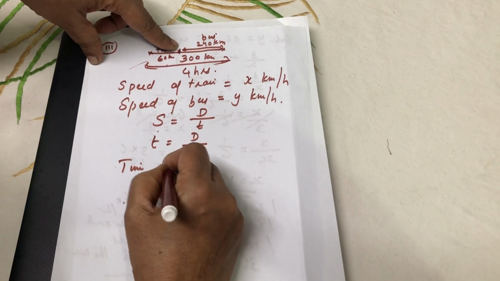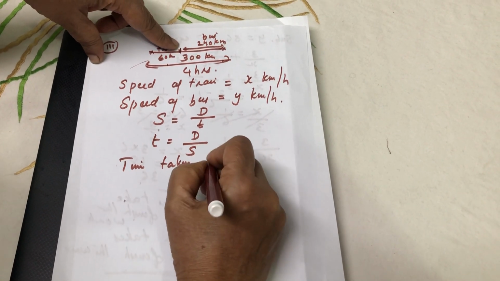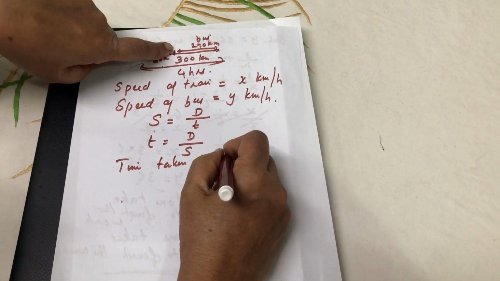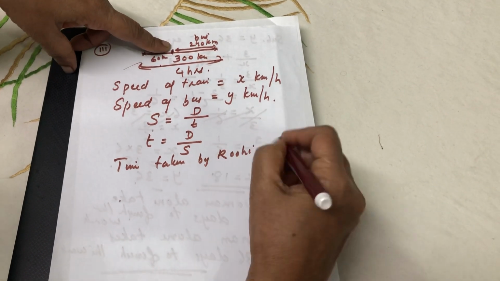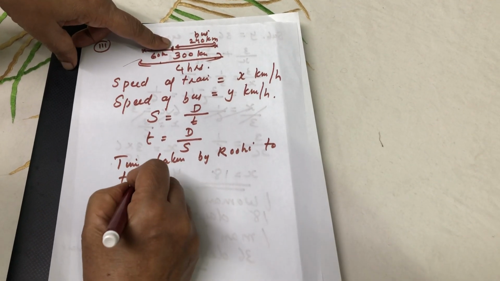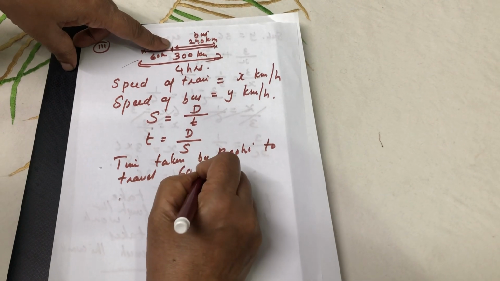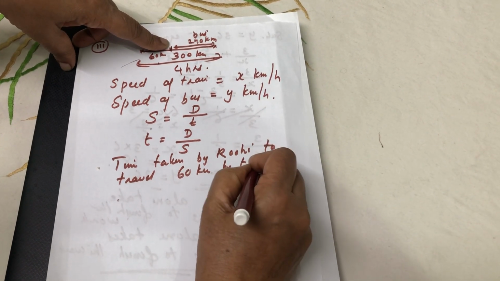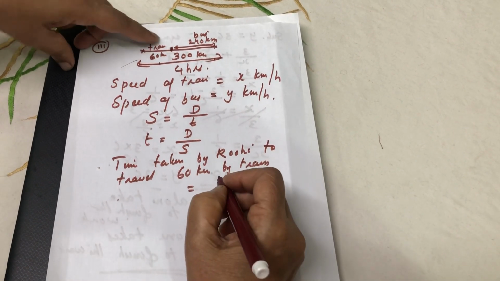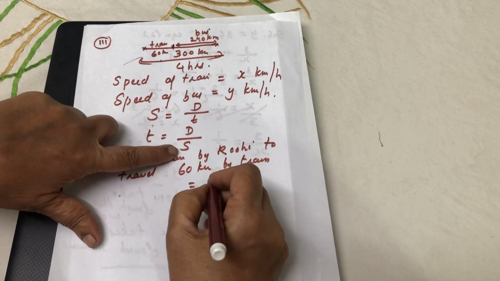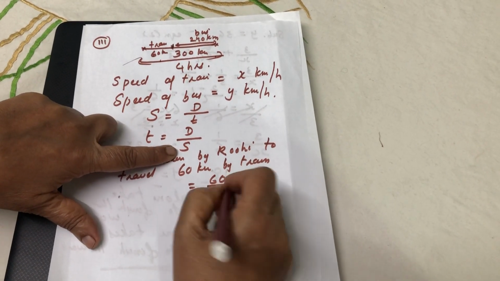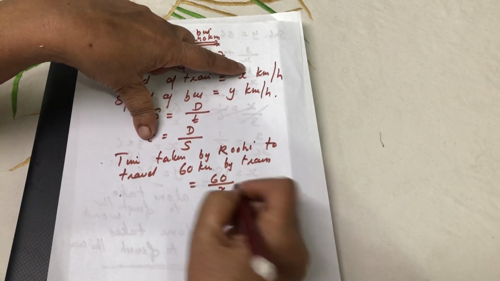Time taken by Ruhi to travel 60 kilometer by train is distance by speed, 60 by x.